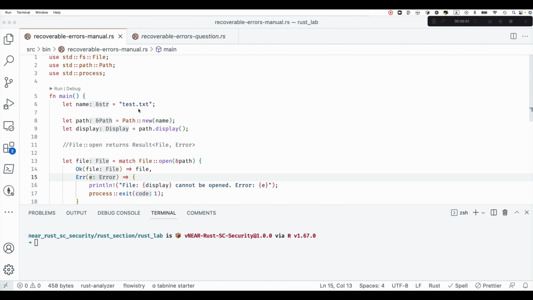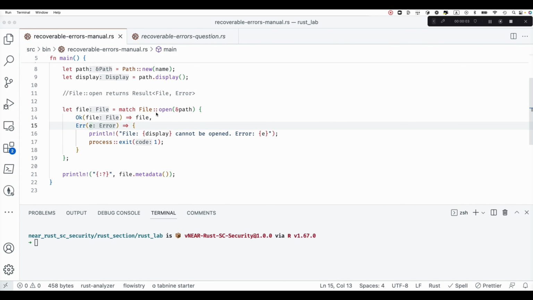So in this example, we are trying to open a file test.txt using the open function. Since the open function returns a Result type, we are using the match keyword to match on the Result type. And if everything was all right, we are returning a file and printing its metadata.